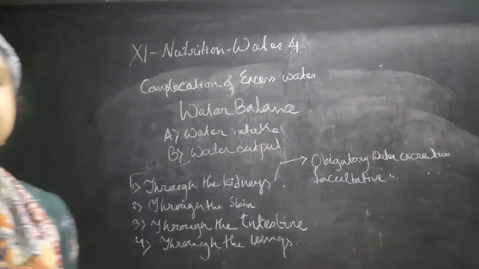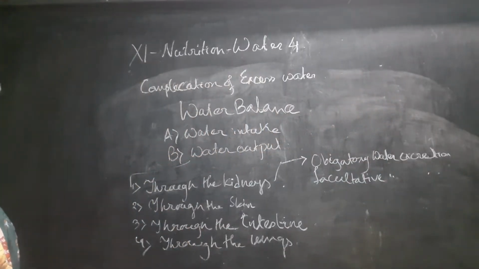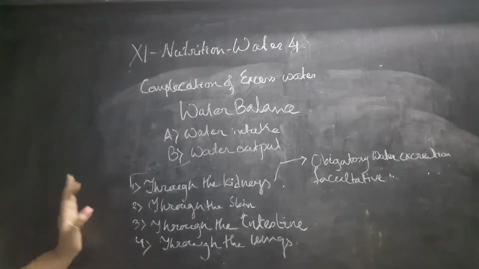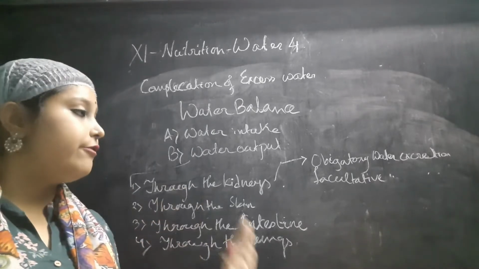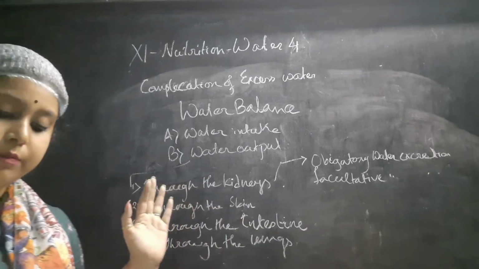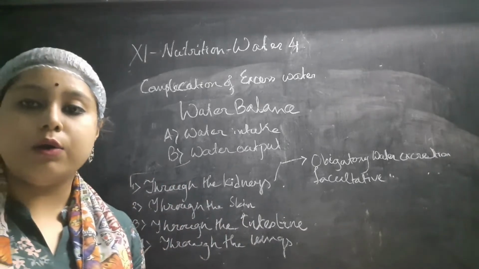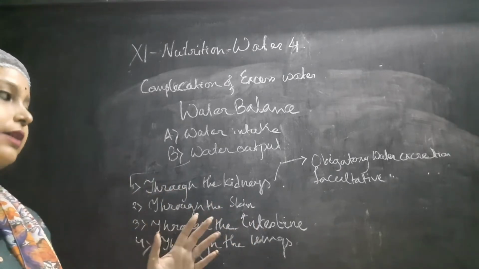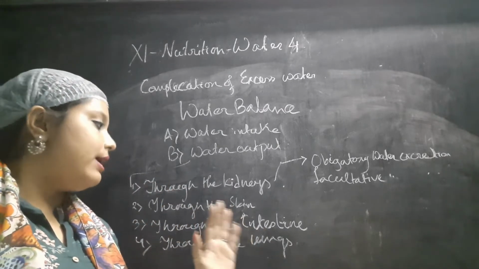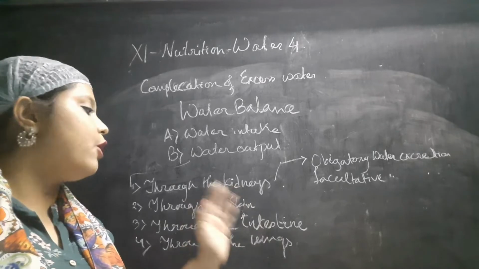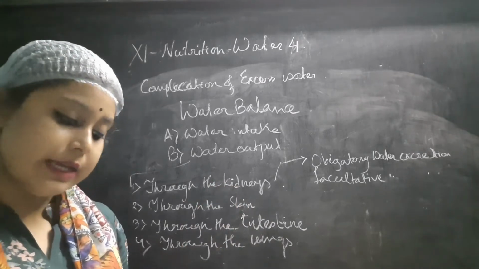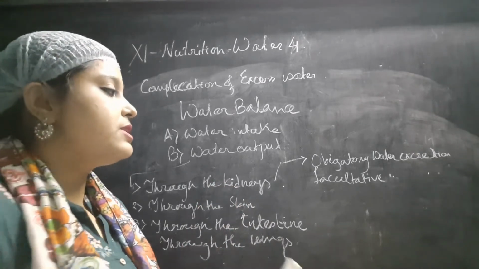By the normal procedures, every day at least 1.2 liters of water goes out through our urinary tract in the form of urine, which is formed by the kidneys and excreted out. So there are 2 types of procedures that I told.